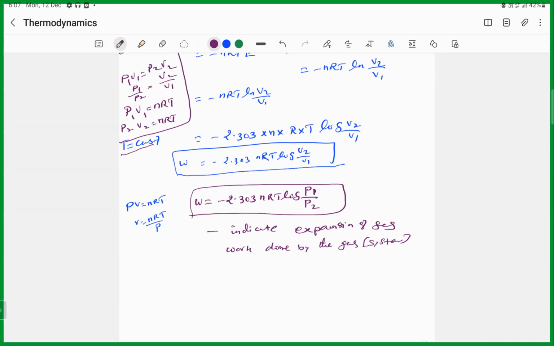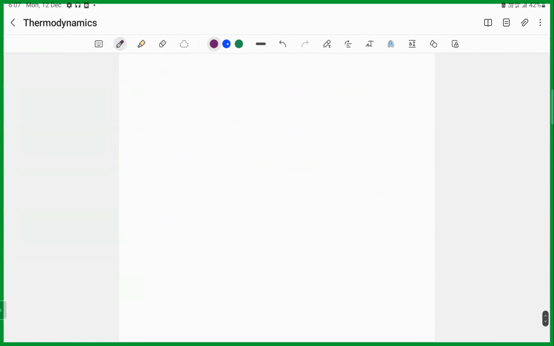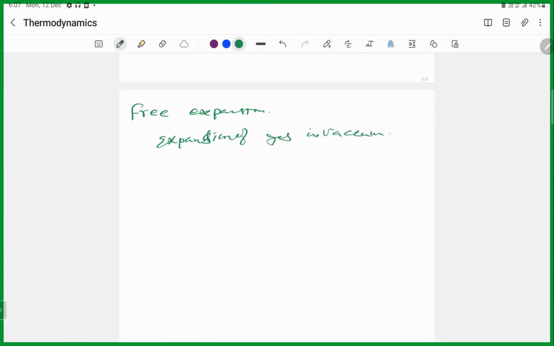Now, we are going to see about the next one, that is free expansion. So what is called free expansion? Expansion of gas in the vacuum is known as free expansion. So free expansion means expansion of gas in vacuum is called free expansion. So the external pressure becomes 0.